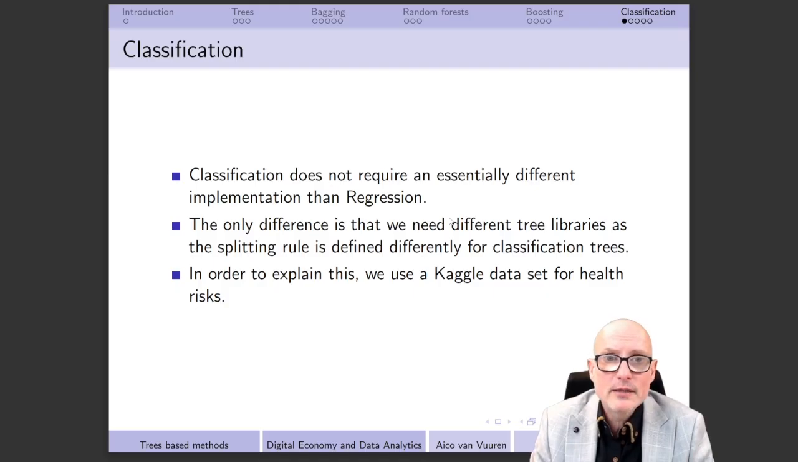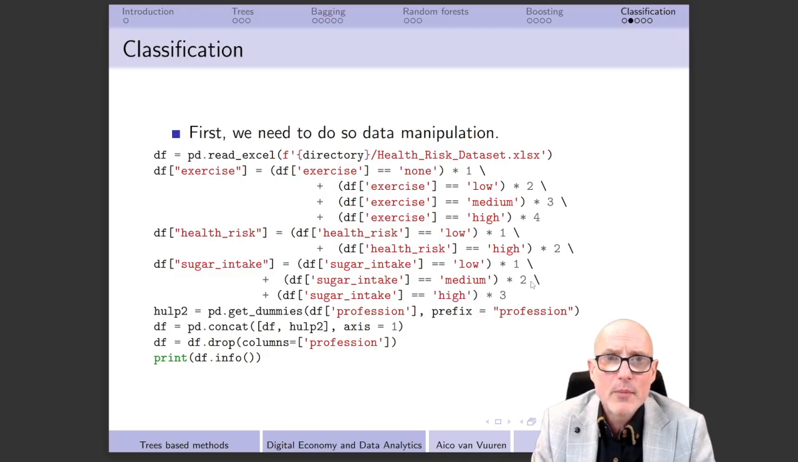In order to explain this, I'm going to use a Kaggle dataset, a dataset that comes from a website called Kaggle, where we can look at the health risk of individuals. But before we can do that, we need to do some data manipulation. The first thing we need to do, of course, is to get the dataset itself, and we're going to do that again.